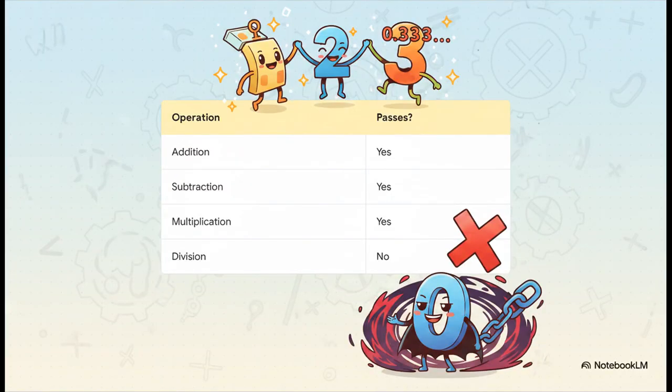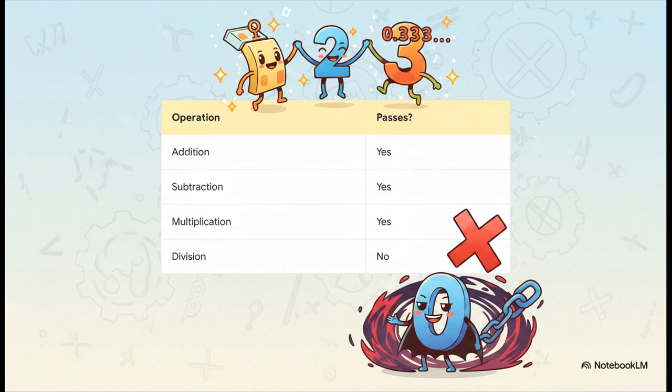If we check out the final scorecard for this closure test, a pretty clear pattern emerges. If you add, subtract, or multiply two rational numbers, you will always perfectly generate another rational number. They pass with flying colors. But division? Division is our very first rule-breaking rebel. Because of that 0 loophole we just saw, division is not closed for rational numbers.